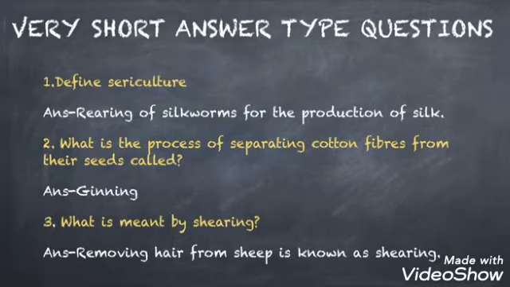So just try to answer the questions. Very short answer type questions. First, define sericulture. I hope you all know what is sericulture. The answer is rearing of silkworms for the production of silk is called sericulture. Your second question, what is the process of separating cotton fibers from their seeds called? I hope you all know the answer, and the answer is ginning.